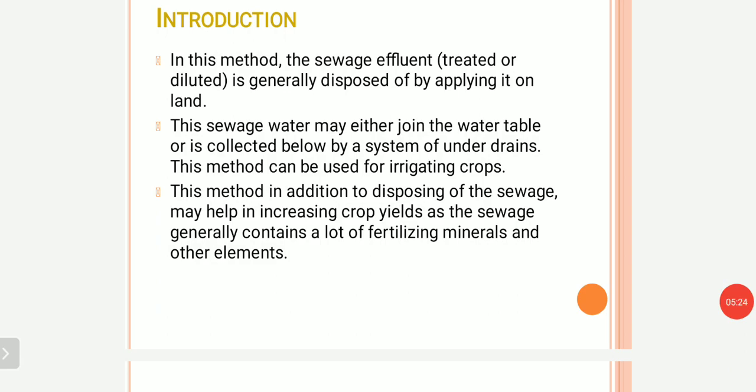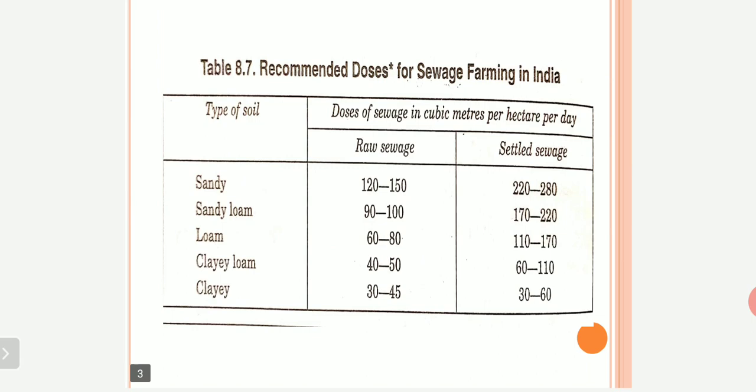Now after this, the recommended doses for sewage farming in India are given here. See here, for which type of soil, what amount of raw sewage you can apply on the area. It is given in cubic meters per hectare per day. From here you can see in sandy soils, if you apply raw sewage, that is sewage which you have not treated in the treatment plants, and settled sewage is that sewage which undergoes treatment before disposal.